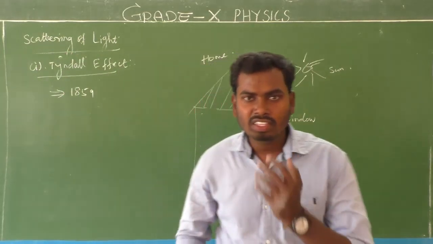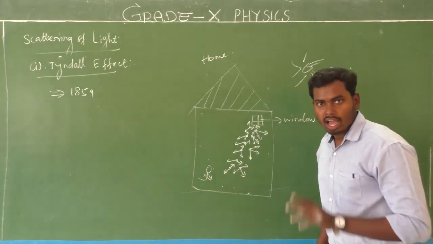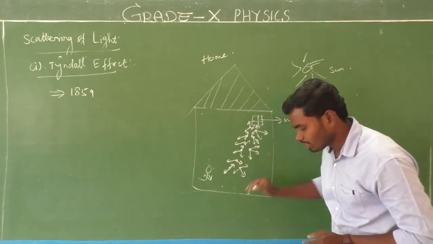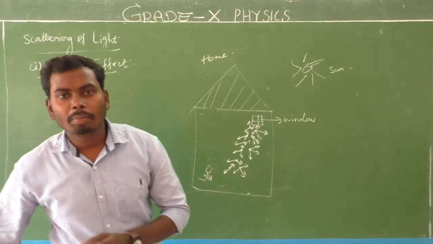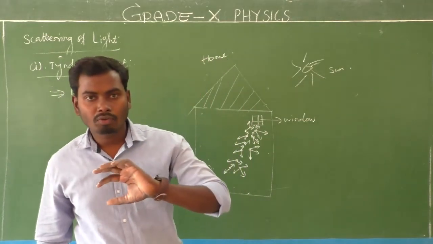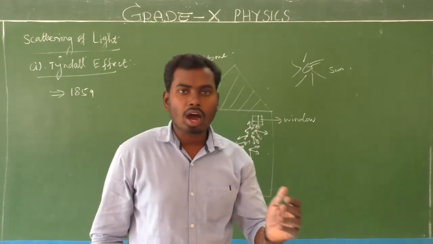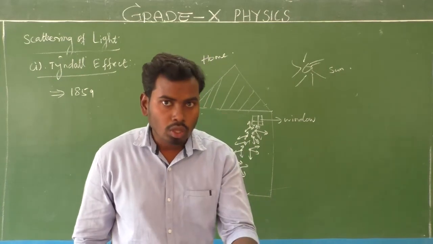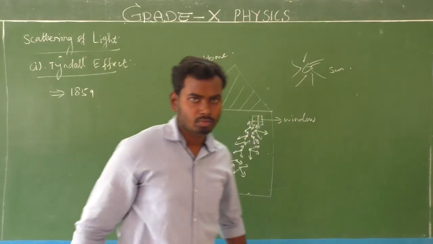Every particle scatters the light, a beam of light, isn't it? Is it clear? So this phenomenon is called the Tyndall effect. Very simple. Whenever a beam of light falls on the surface of the spherical particles, it allows us to see the beam of light path.